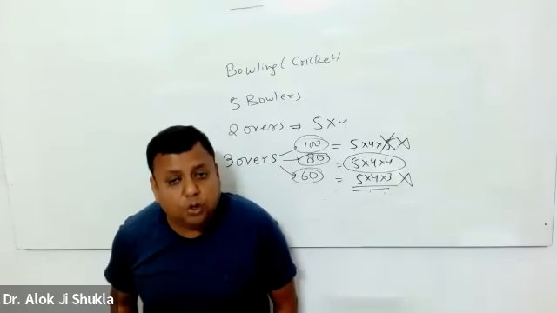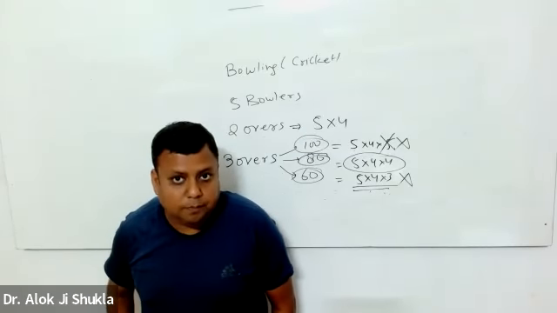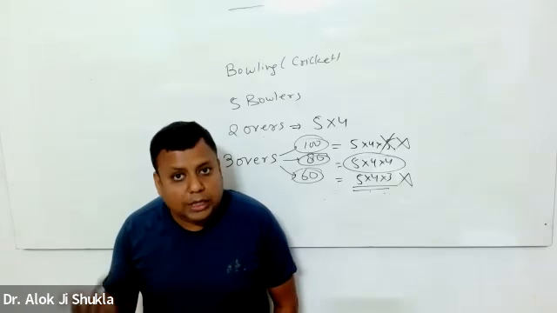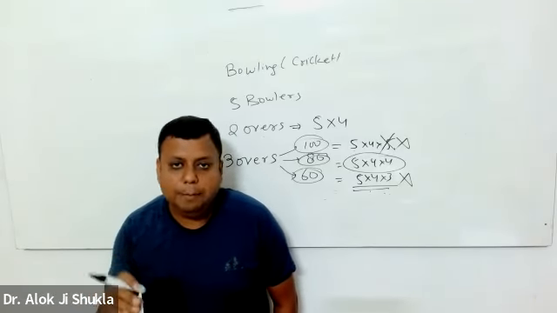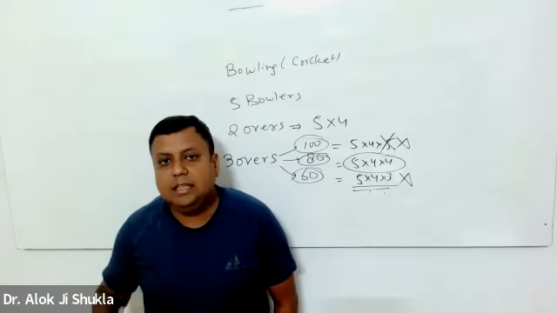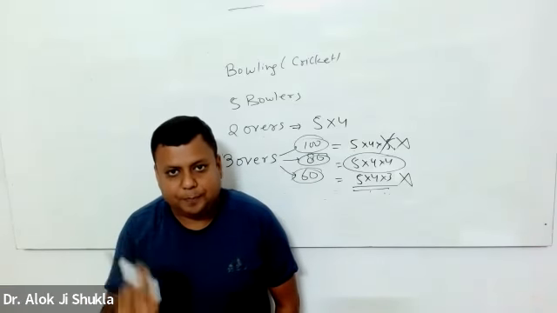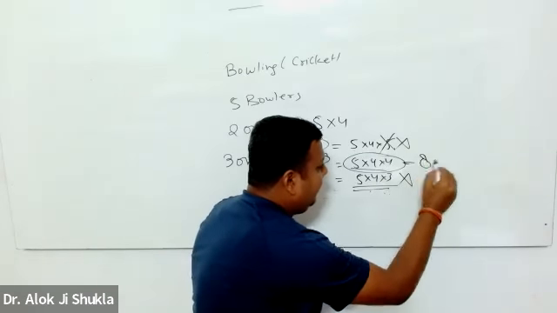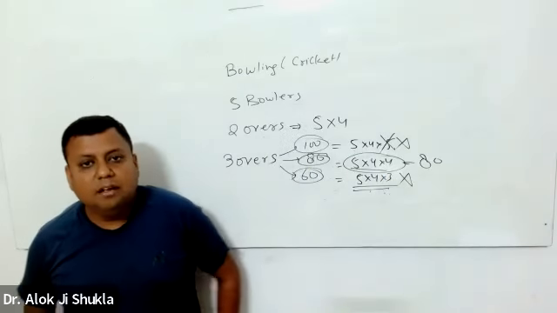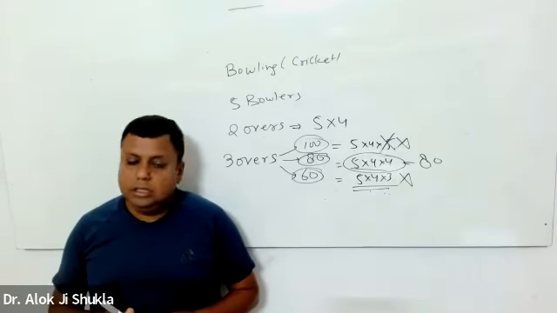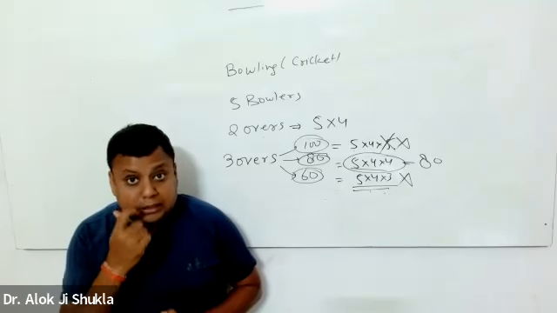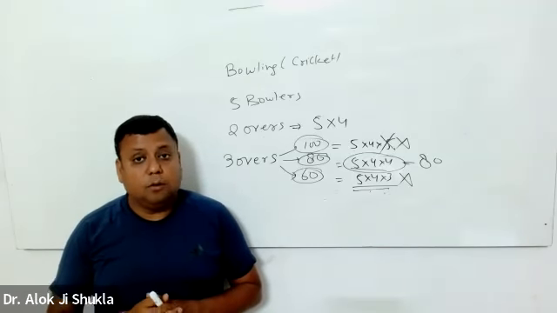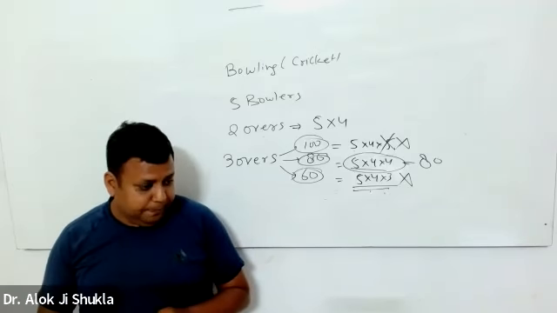So depending upon the kind of problem, whether total repetition is allowed or partial repetition is allowed can come into the picture, and that makes the problem slightly tricky. So over here we'll have 80 ways of choosing 3 bowlers from this set of 5 bowlers. Okay.